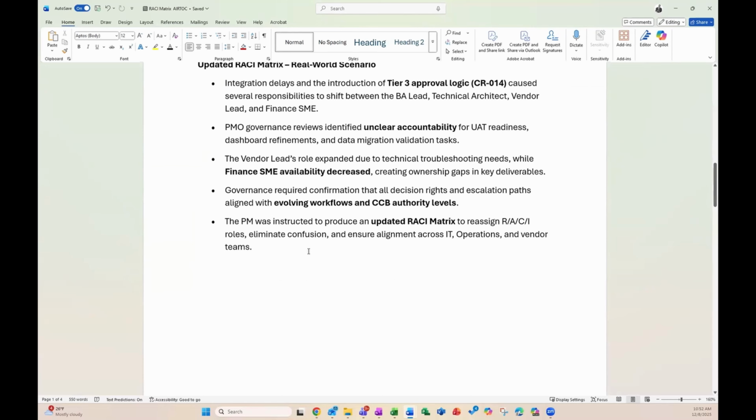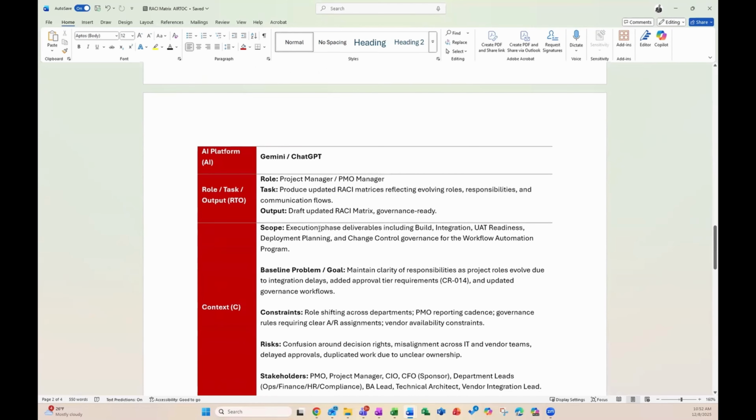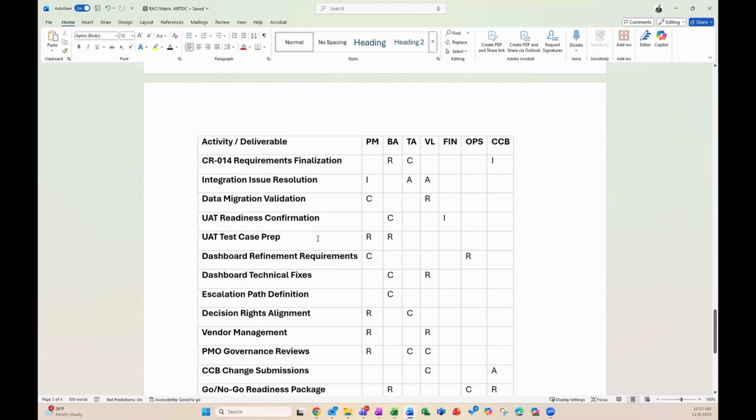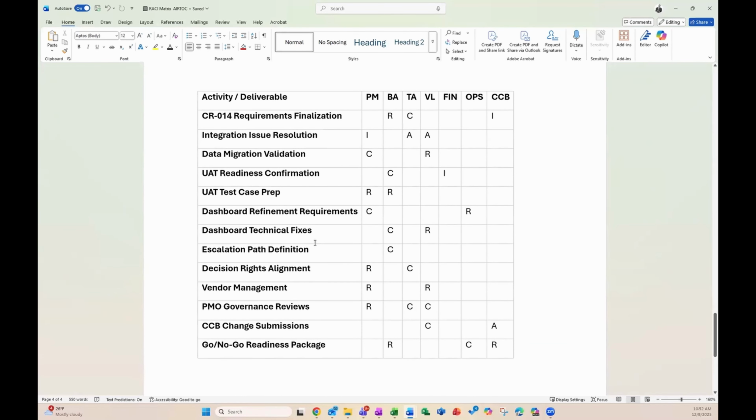This scenario will feed logic into our actual prompt here that we're going to use, but there's one more piece that we have here, which is the actual RACI. So the entire objective for us within this demonstration is to update this RACI. Now, if I were to take a look at this as a project manager, there's tons of different gaps here that I need to fulfill.